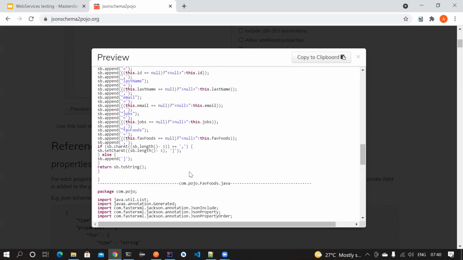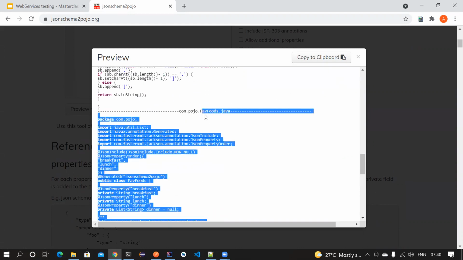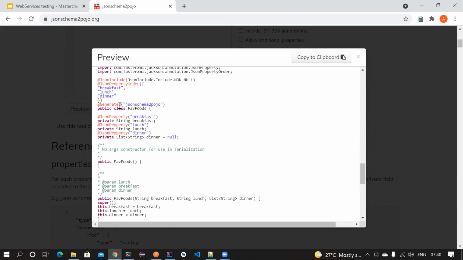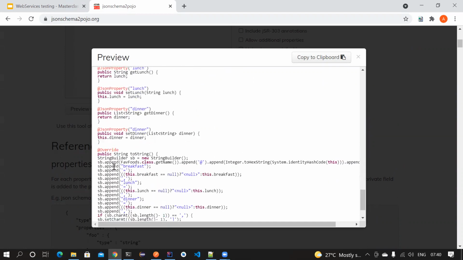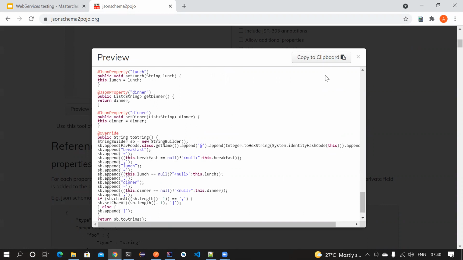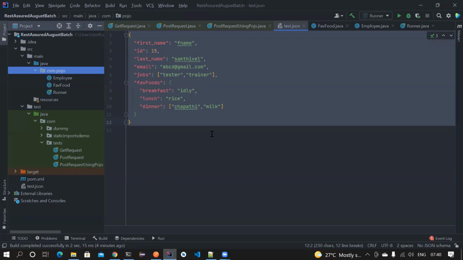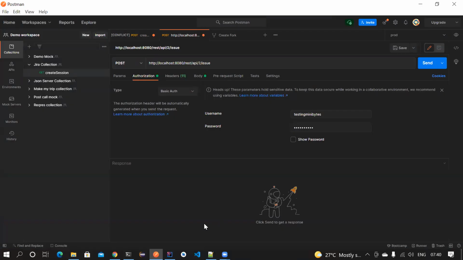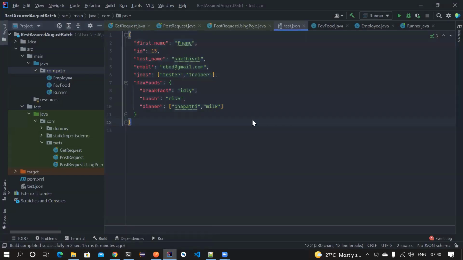This is the first class, and the second class is FavoriteFoods. For favorite foods we have breakfast, lunch, and dinner, and all these getters and setters. You can just copy this to the clipboard, create the class, and paste it into your IDE. It's as simple as that. You can use it like this, but there is still a more effective way. Before going there, I want to stop here and ask, guys, any doubts?